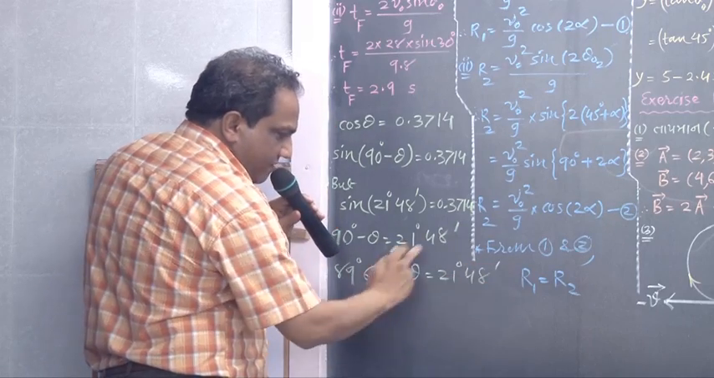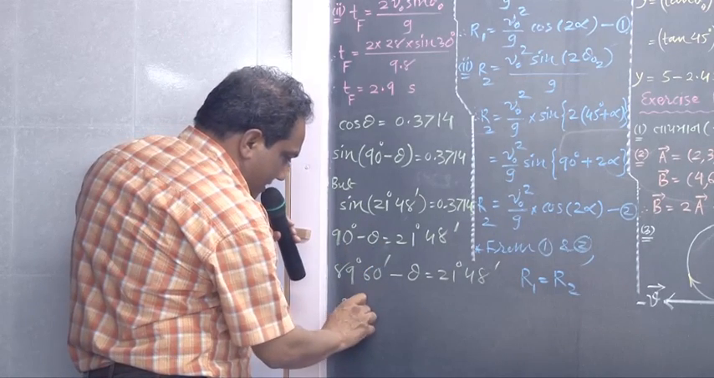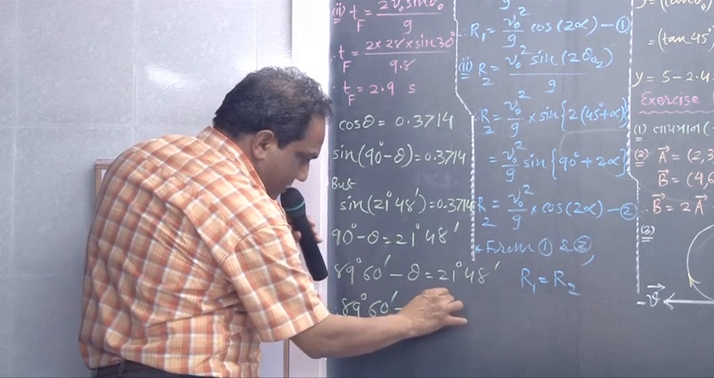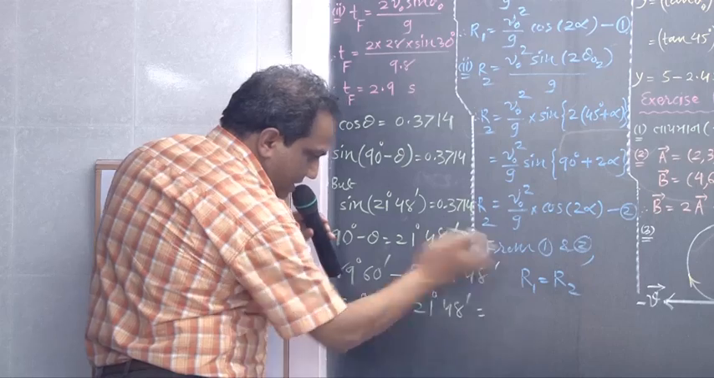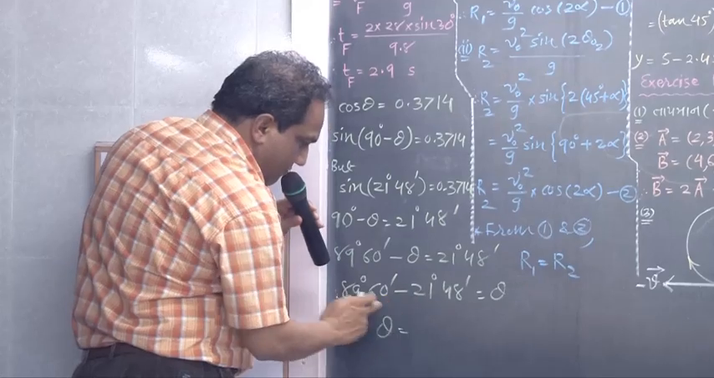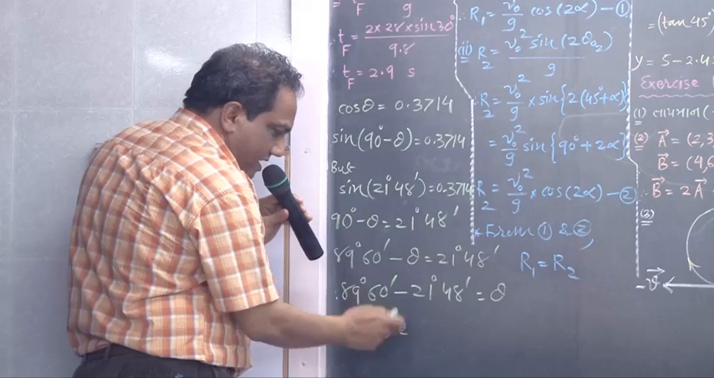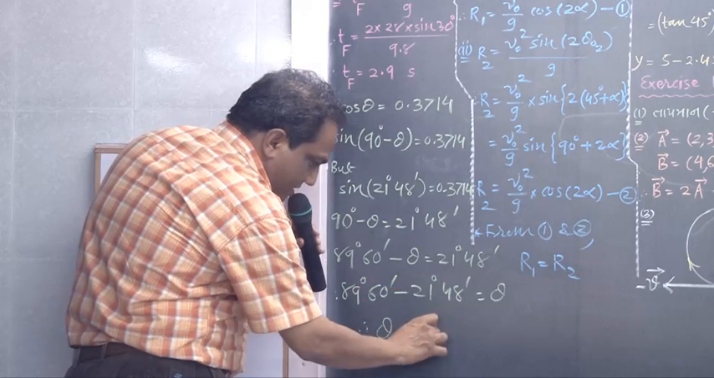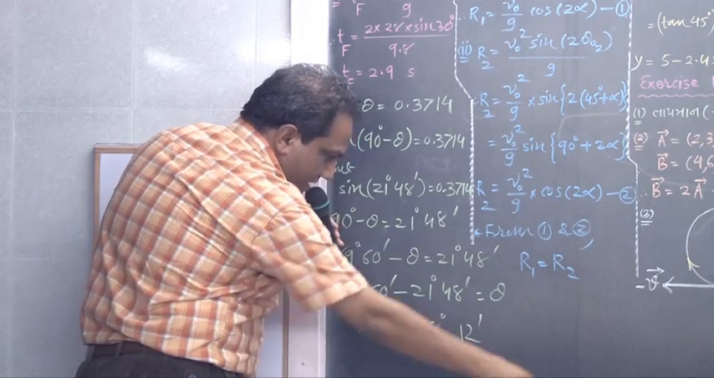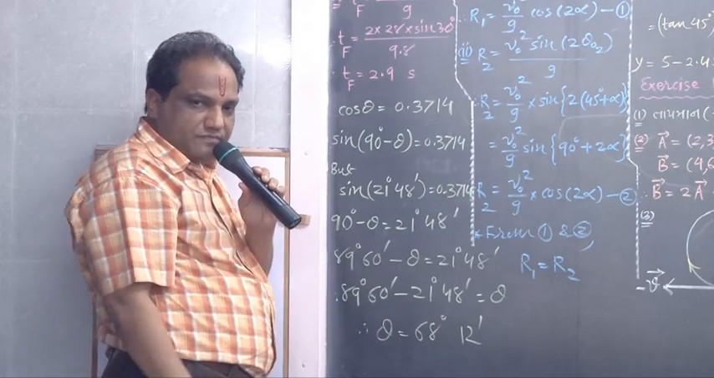Minus theta transferred here will become plus theta. Transferring this angle to this side will become minus. So 89 degree 60 minutes minus 21 degree 48 minutes will be theta, which is the angle between the two given vectors, and that theta we want. Now you can subtract degree from degree, minute from minute. This minus this, 68 degree. This minus this, 12 minutes. 68 degree 12 minutes is the answer. Correct? Write down.